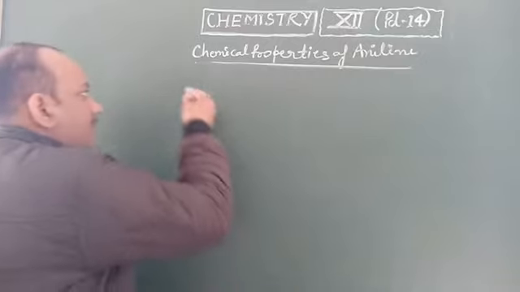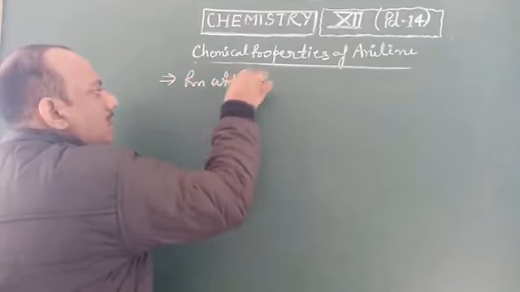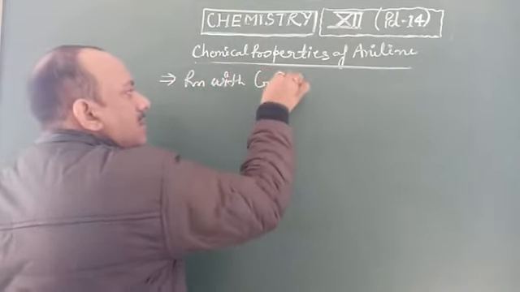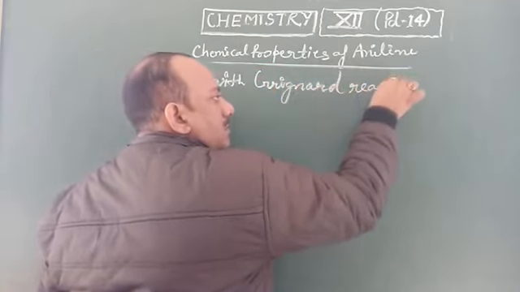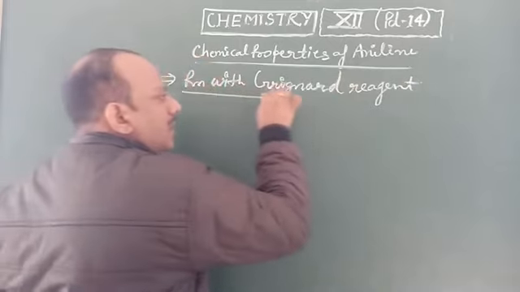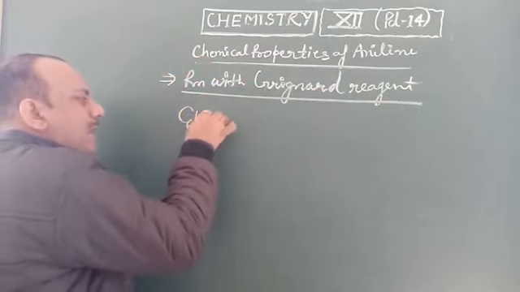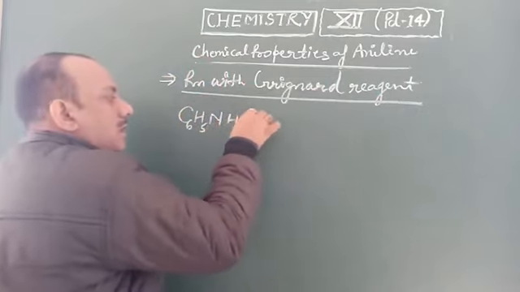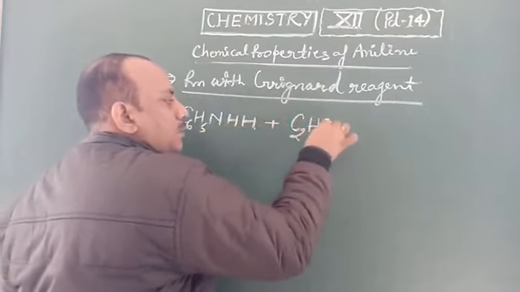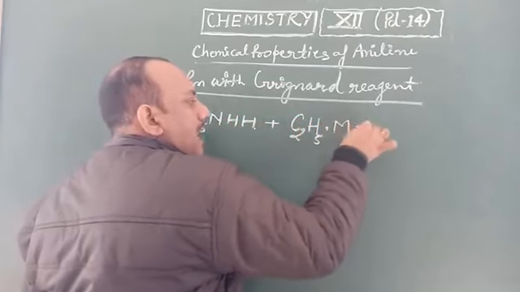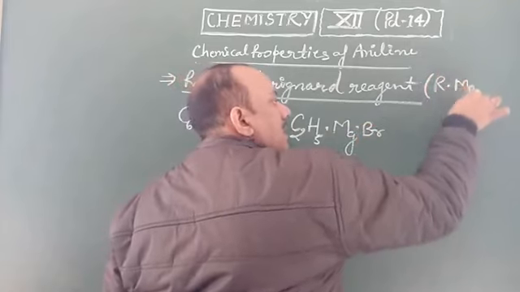Now the next reaction is a reaction with Grignard reagent. Aniline, C6H5NH2, reacts with ethyl magnesium bromide, C2H5MgBr, because the formula of Grignard reagent is RMgX.